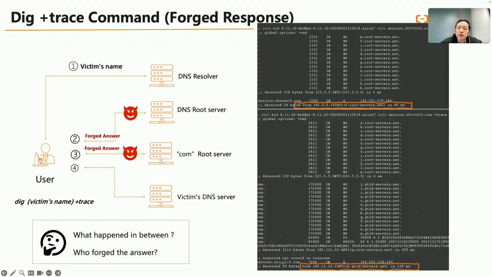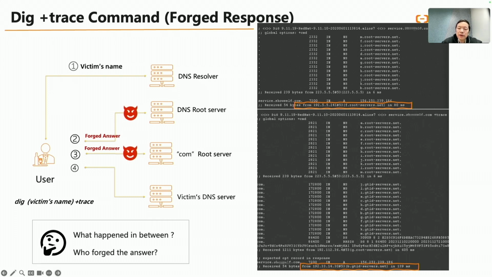When we query the victim's domain with the trace option enabled, we found that both the root and the .com authoritative servers occasionally return a DNS response containing an A record. This was the root of the problem. The DNS responses from the root and the .com authoritative servers were being intercepted. The forged answers were then cached by any resolver that spoke to them.